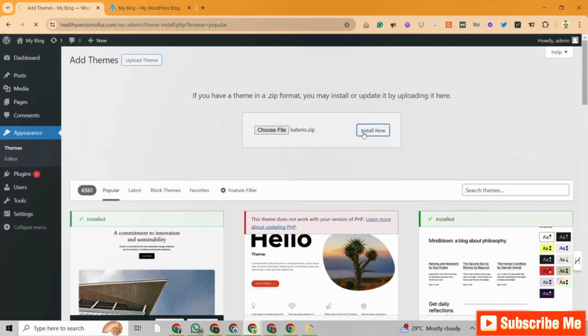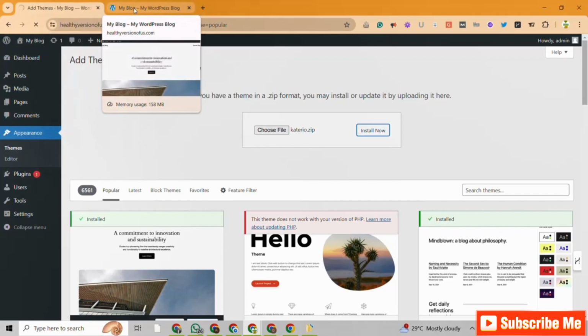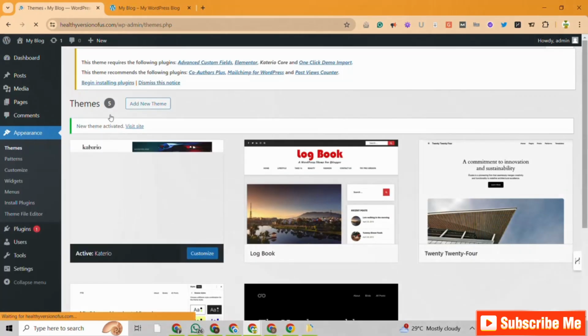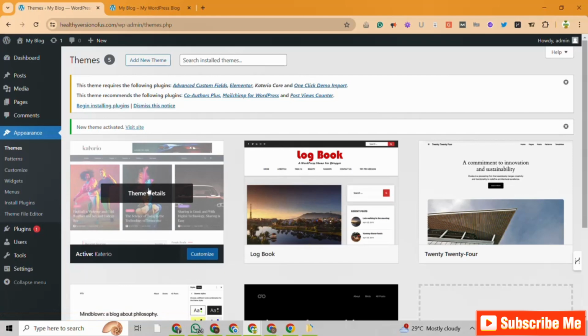Then install the Caterio. So Caterio is going to be uploaded on our WordPress dashboard, and then we can get to start using it to build our blogging content, right? So let's wait for this to load up and then we can get to start using it for whatever purpose we want to use it for. All right, so Caterio theme is uploaded successfully. It says theme installed successfully. Let's go ahead now and activate this theme, right? And then yeah, this is Caterio already here staring us in the face.